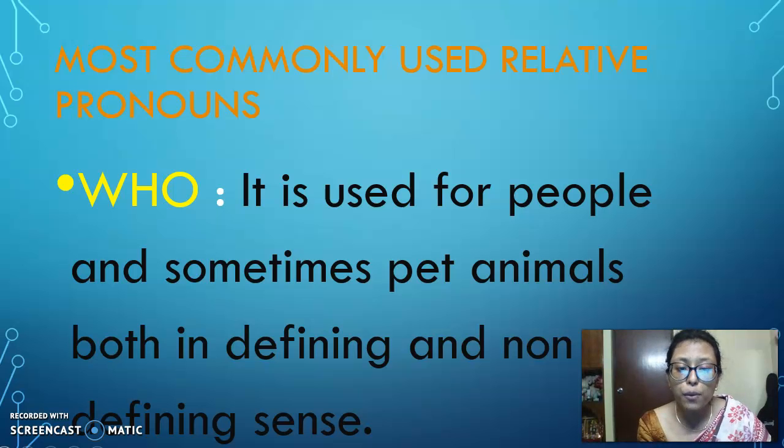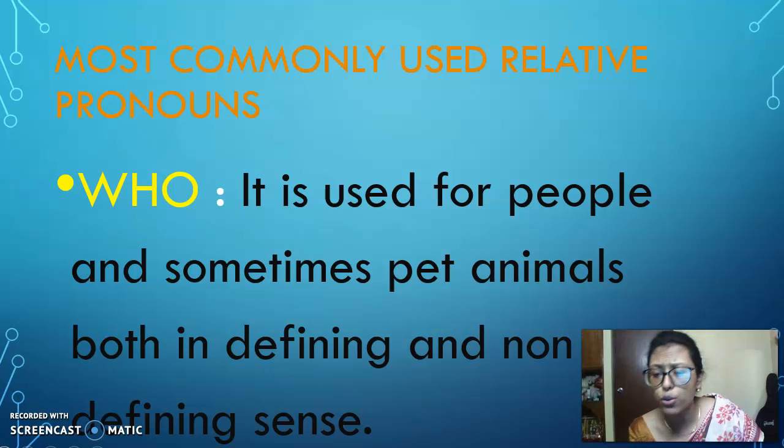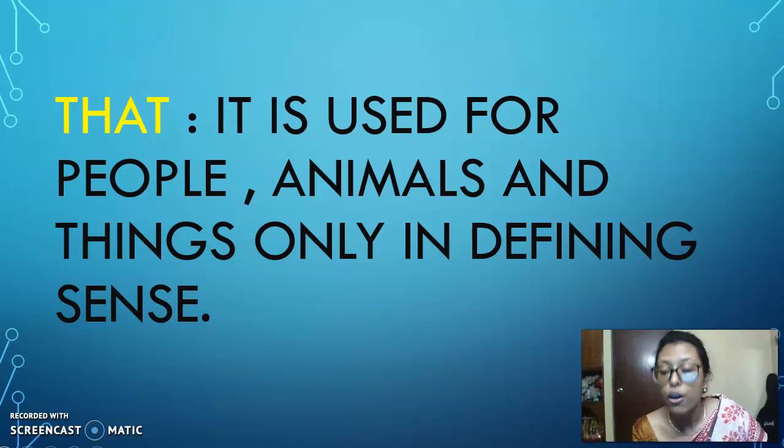It is used for people and sometimes pet animals, both in defining and non-defining senses. For example, that is used for people, animals, and things only in defining senses.